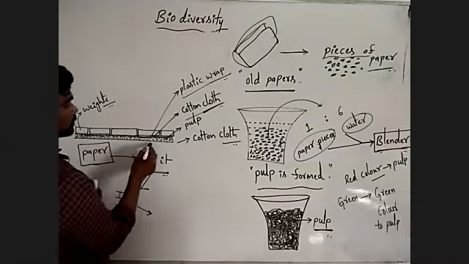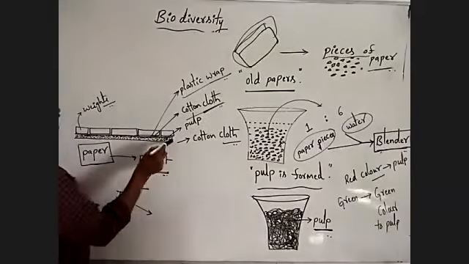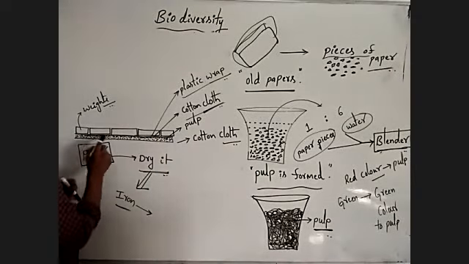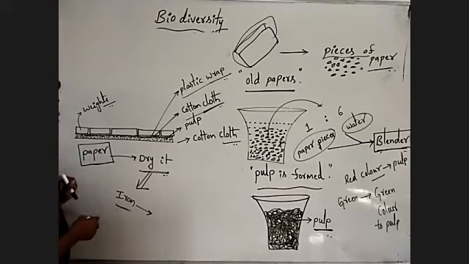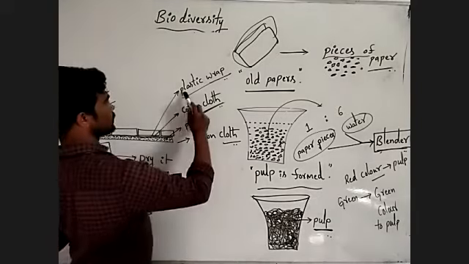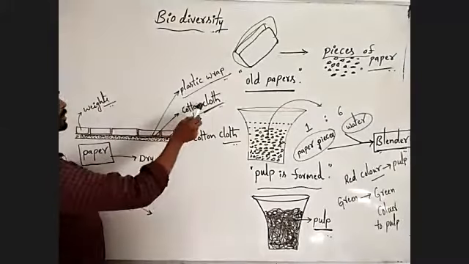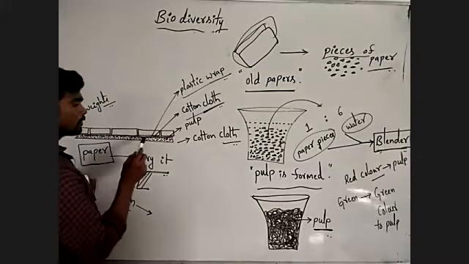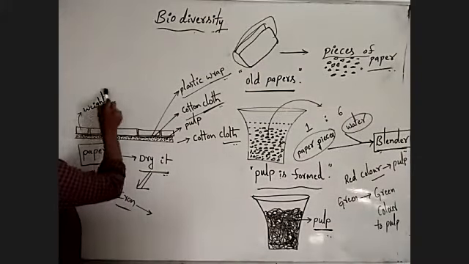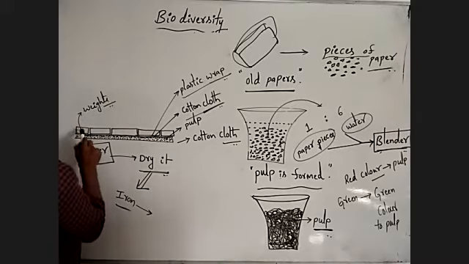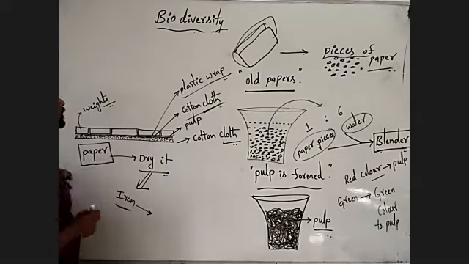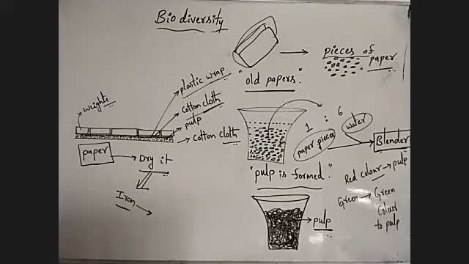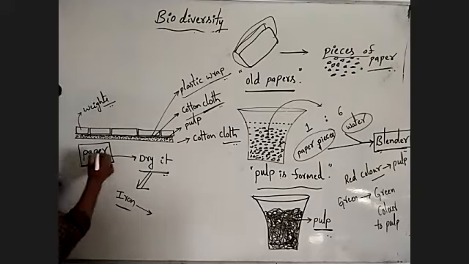Then you have to place another cotton cloth on the pulp. Then place the plastic wrap on the cotton cloth. After that, you have to keep the weight on the entire setup. After a few days, you can collect the paper.